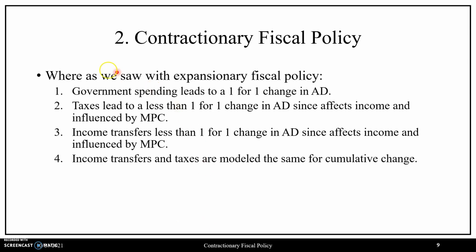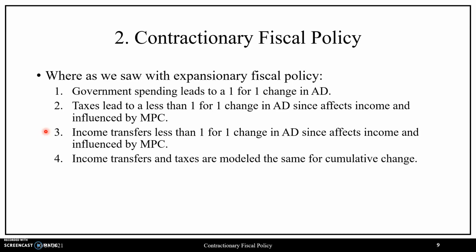So overall, what we saw with expansionary fiscal policy translates to what we saw with the formulas as well. In regards to our initial changes, government spending can lead to a one-for-one change in aggregate demand, given that the government is directly purchasing goods and services in the product market through defense spending, healthcare spending, infrastructure spending, etc. Whereas in regards to tax changes and income transfer changes, we will expect a less than one-for-one change, given that the government is altering consumer income in one way or another, such that consumers have the ability to consume or save.